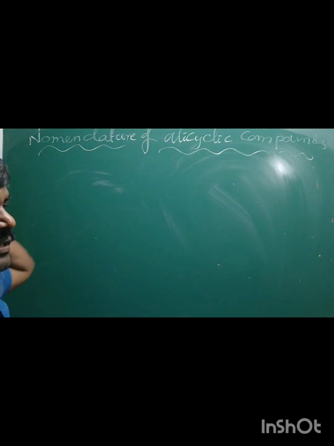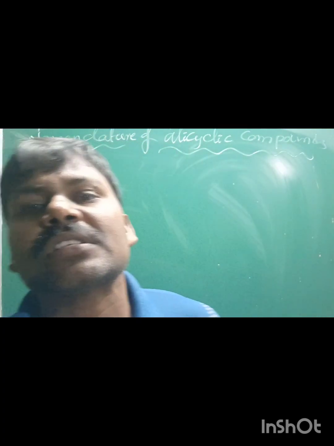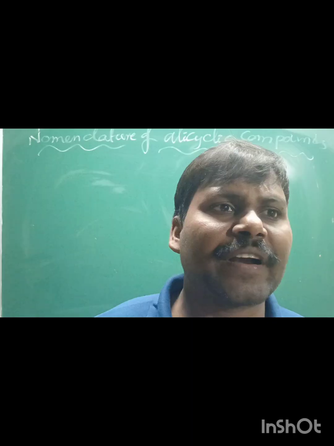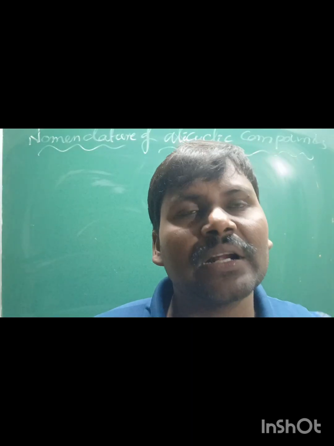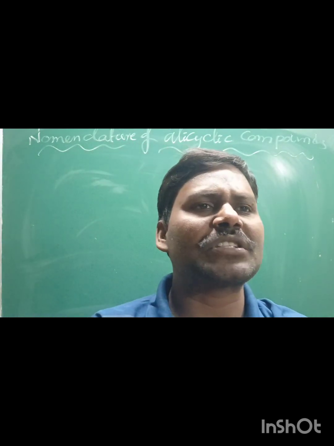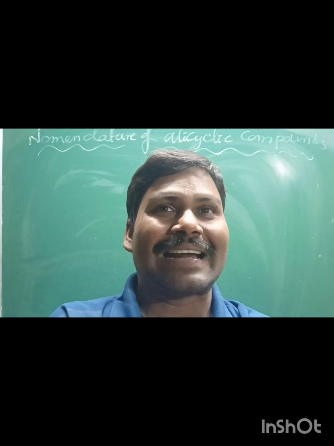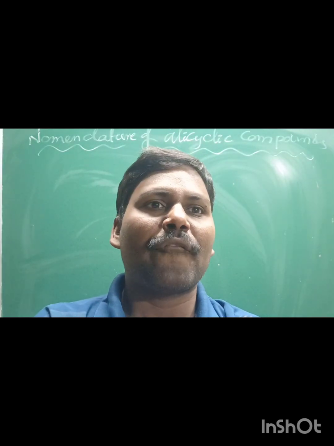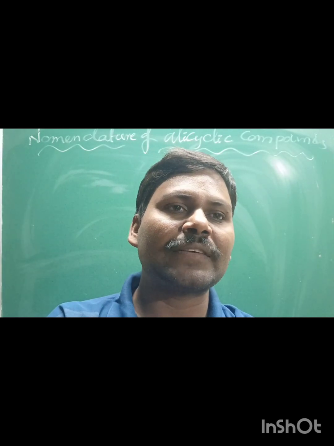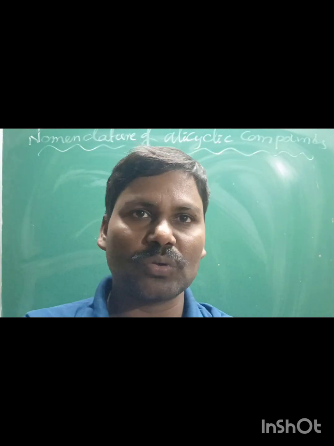Alicyclic compounds: hydrocarbons are classified into two types, open chain hydrocarbons and closed chain hydrocarbons. Open chain hydrocarbon is when the carbon atoms are connected with each other in a straight chain or branched chain in an open manner. It is also called acyclic hydrocarbon. And the second one is cyclic hydrocarbon, when the carbon atoms are connected with each other in a closed, ring manner. This is called closed chain.